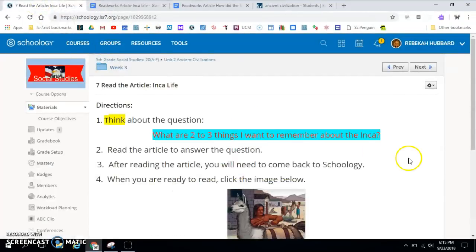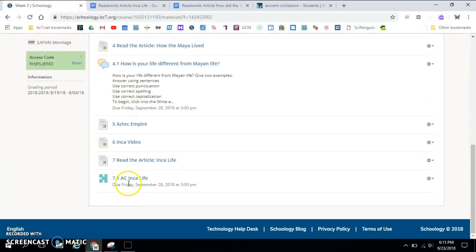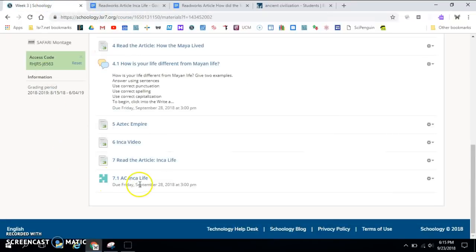You will end week 3 by doing this check-in. It's questions about the Inca life. See how I have the Inca article open? It is okay for you to go back and forth between these questions and this article. It's okay to use your resources.